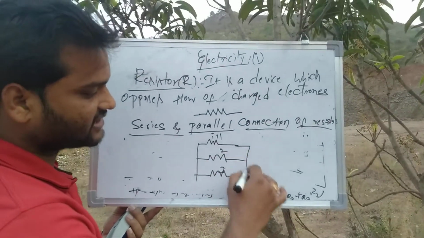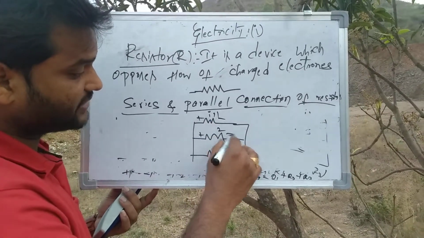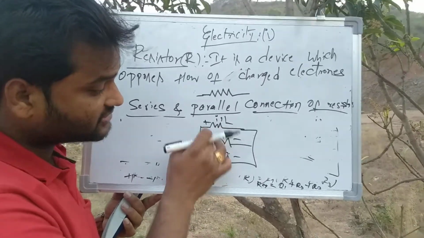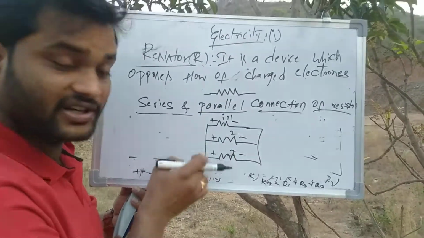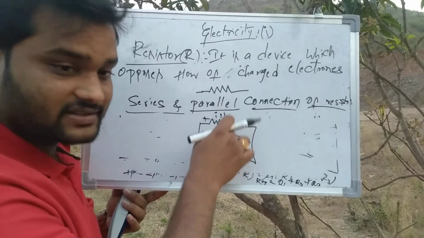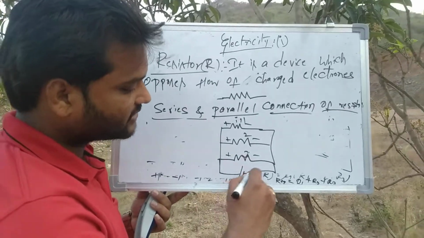These three resistors I'm connecting together, each with a positive and negative terminal. All the positive terminals of the resistors are connected together, and all the negative terminals are connected together, and then everything is connected to one battery.